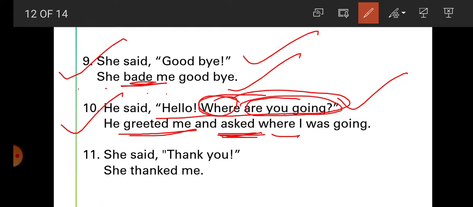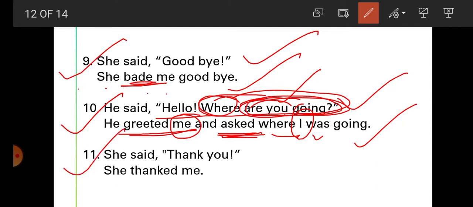Assertive sentence, you are going. Change into assertive, you are going. So you, according to first person, you according to the object, second person, you according to the object. What is the object here? Me. So for me, I, and are changes into was, was going. So he greeted me and asked where I was going.